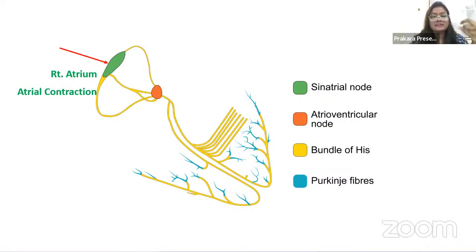Now, after this, the impulses will travel to our AV node, right? We have already discussed this. Once it travels to the AV node, firstly, the AV node is present near the atrioventricular septum. As it is present near the atrioventricular septum, and the impulses from the SA node are coming to the AV node at a very high speed, what this AV node does is, it will delay the impulses.